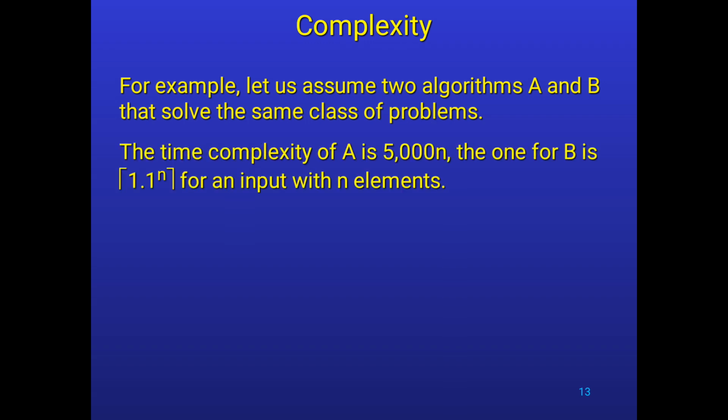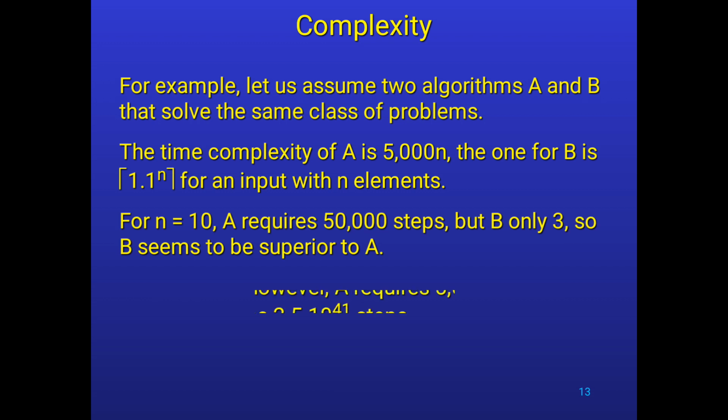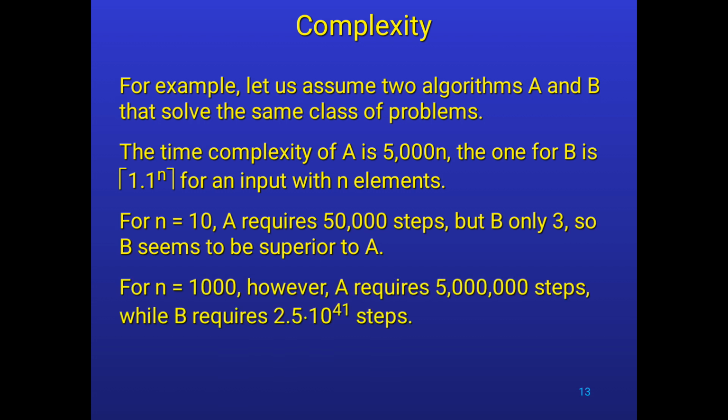And that is about time complexity. Let us assume two algorithms A and B, where the complexity of A is 5000 n and B is 1.1 power n. Don't confuse. If you don't understand, better leave this complexity for now. I will explain it in detail on the board.